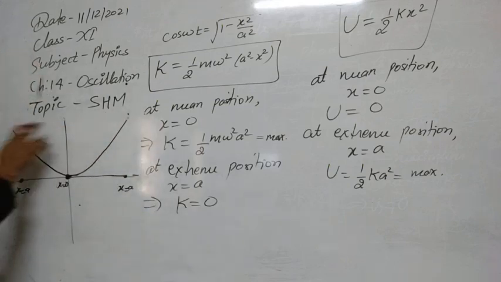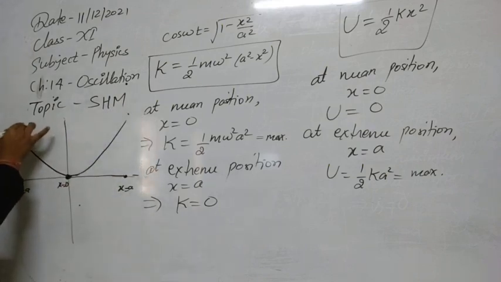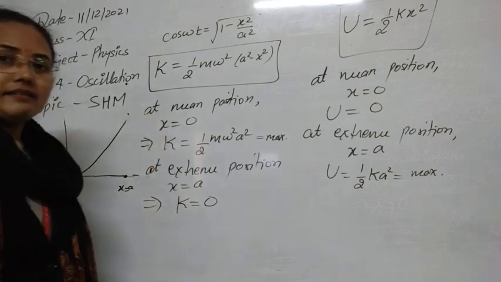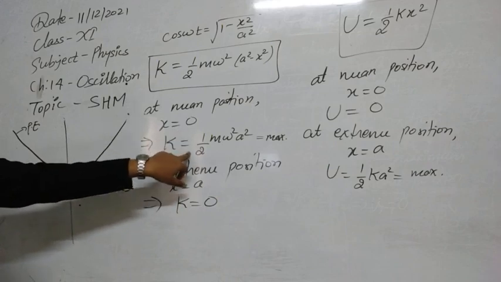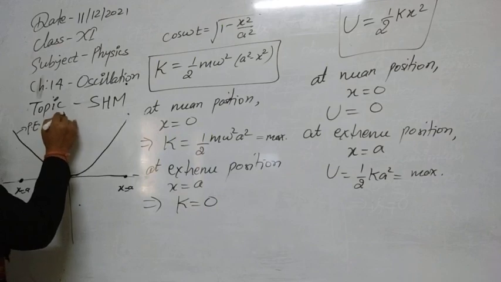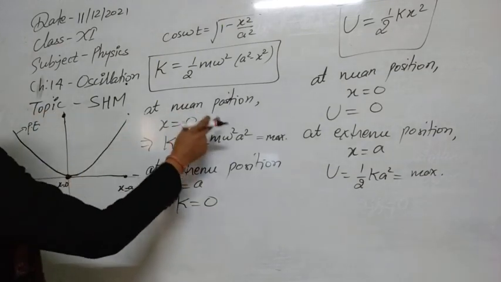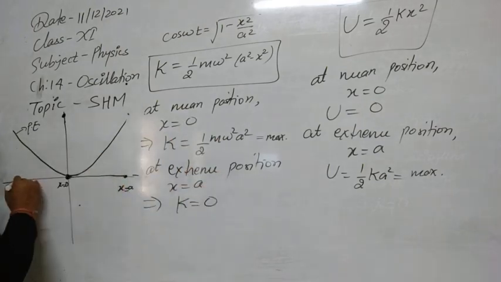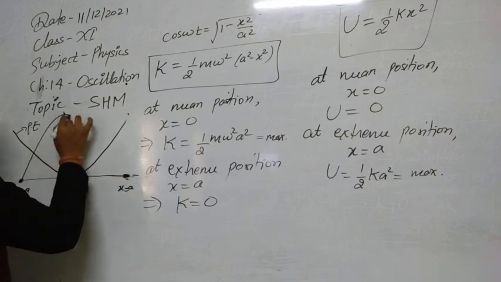So we can now plot this graph. First of all, the potential energy graph we have plotted. This is the potential energy graph. Now let's use the kinetic energy graph in between this. Here, as you can see, at the mean position the kinetic energy is maximum. So suppose this is the maximum possible point of the kinetic energy. At the extreme position, the kinetic energy becomes 0, so at this point it becomes 0, then we can meet these 3 points now.